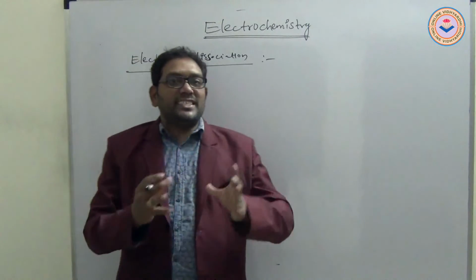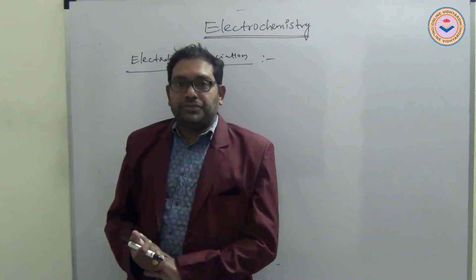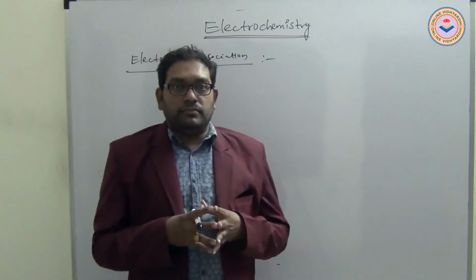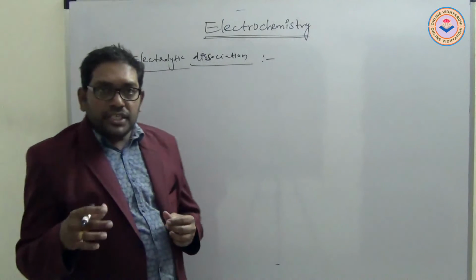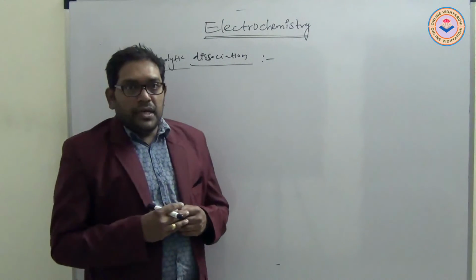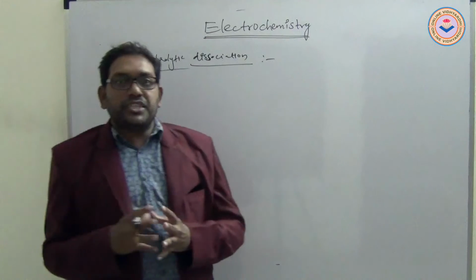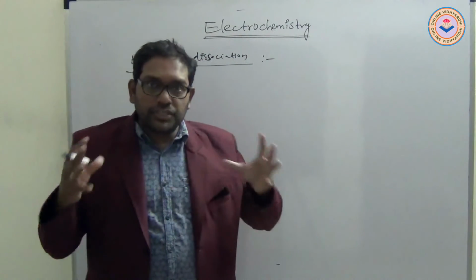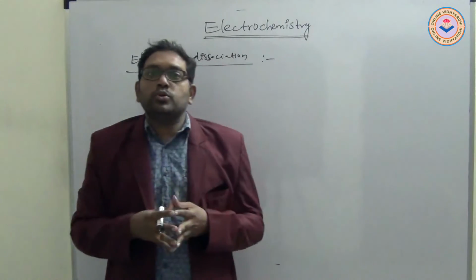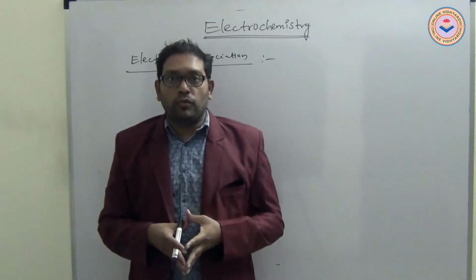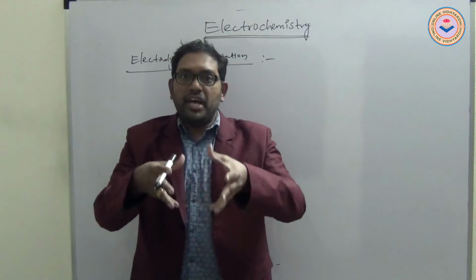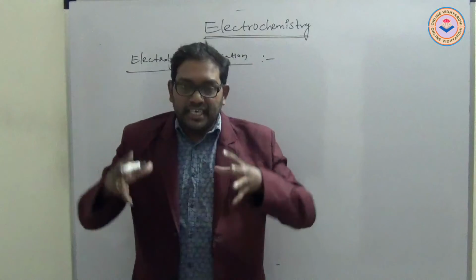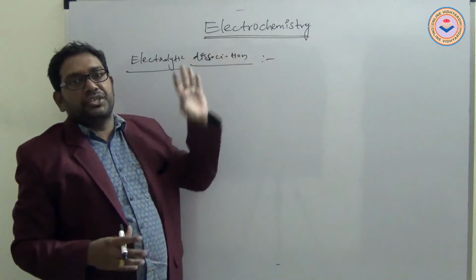So the conductivity depends on their dissociation. The solution in which the component is easily dissociated has more conductivity, because more dissociation means more free ions moving, and it is easier to conduct electricity. That depends on dissociation.